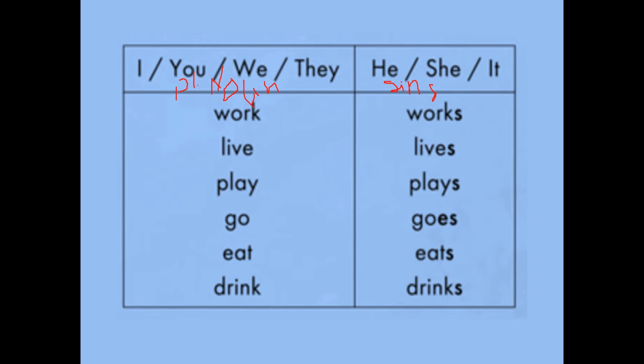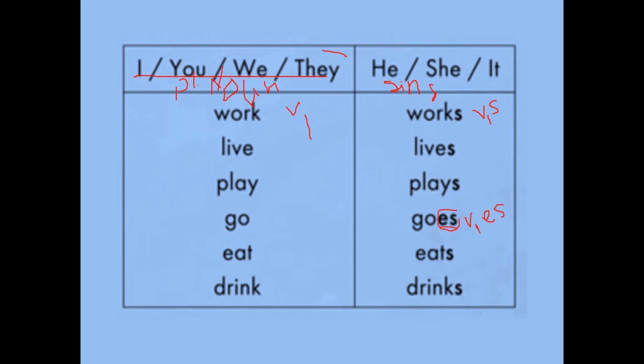I work, you work, we work, they work. He works, she works, it works. I live, you live, we live, they live. He lives, she lives, it lives. Understood? When the subject is I, we, you, they, only V1 will come. When he, she, it is there, what will come? V1 plus S or V1 plus ES will come. What does ES mean? Here, go. You add ES.